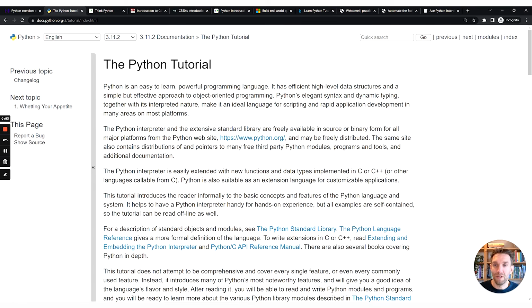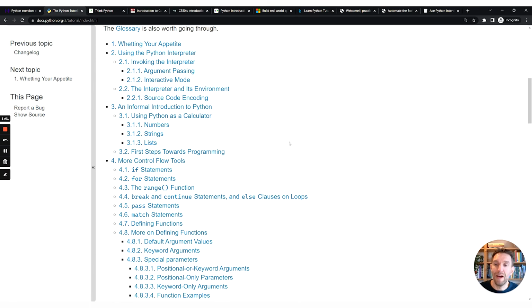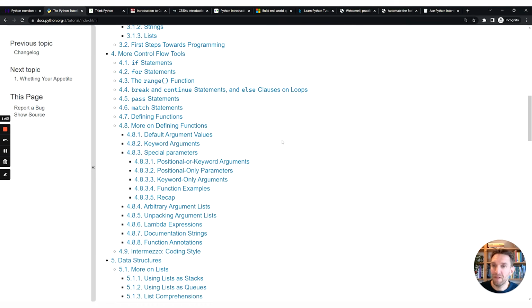Another resource that you can use is the Python tutorial on the official Python website. So this is of course a tutorial, so you get a lot of goodness on the basics of Python. You get basically introduced to everything you need to know as a Python programmer, at least in the beginning. So you have if statements, you have comprehensions, you have data structures, etc. So this is an excellent resource to get introduced to all the various aspects of the Python language.